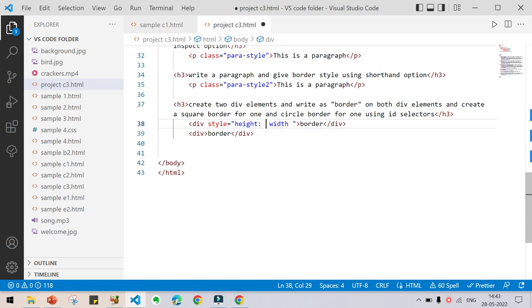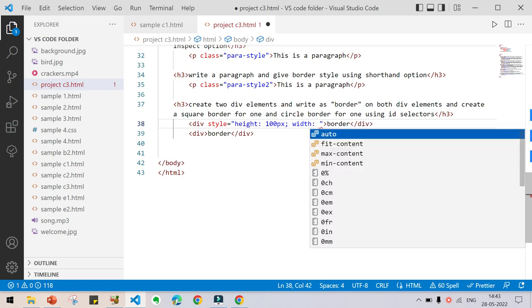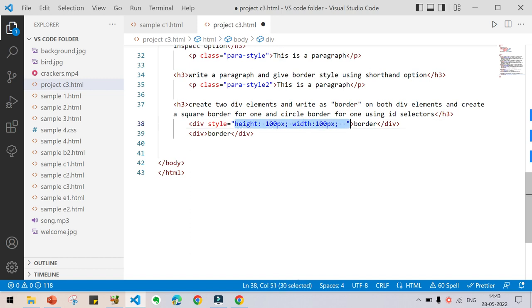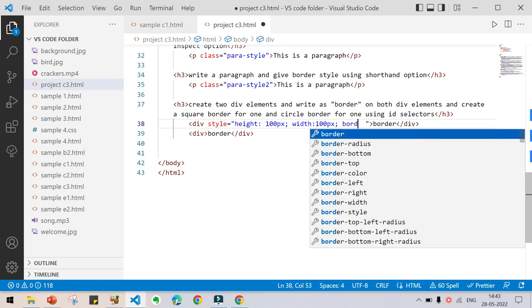Let us insert 100 pixels. Okay, 100px semicolon. Now here I am going to insert width of 100px semicolon. The next thing we have to insert, now you will be creating a box. Just defining height and width is not enough. You have to give border style, then only the border will be surrounding it. Okay, the border line. So give border style.